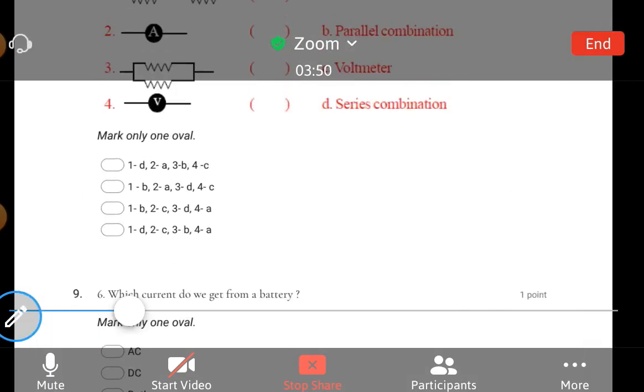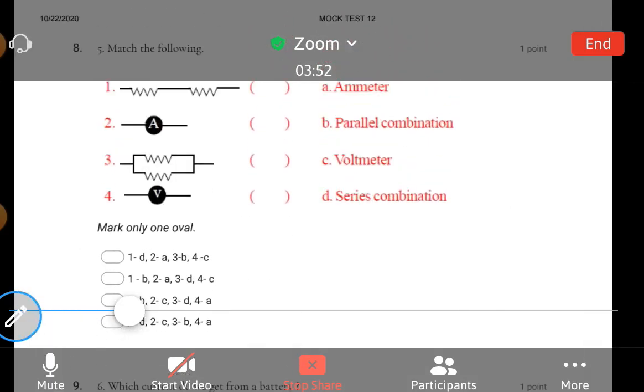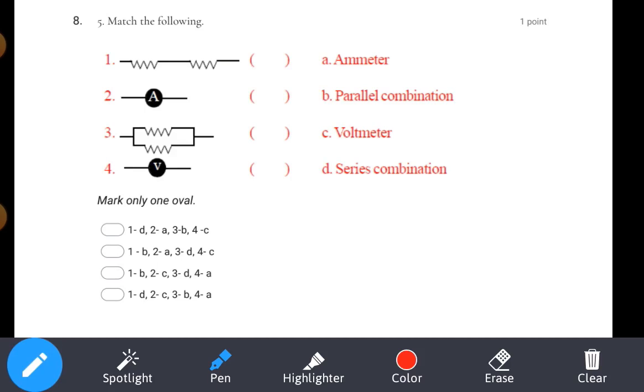Someone has commented asking, sir, where are you getting these mock tests from? See, these tests have been conducted by me for the students. It is not that I'm taking them from some other website. All these tests have been conducted by me only for the students.